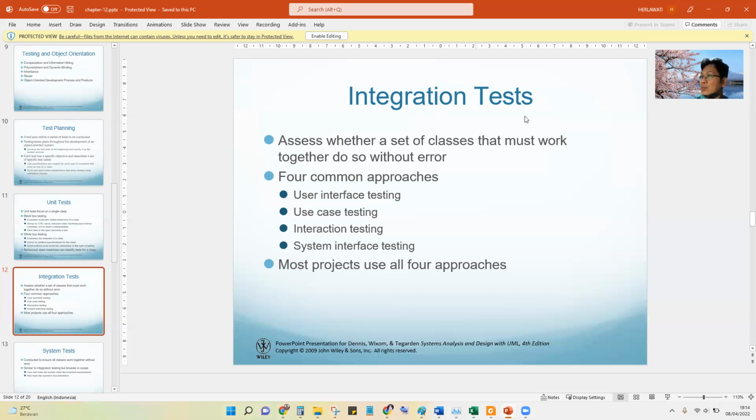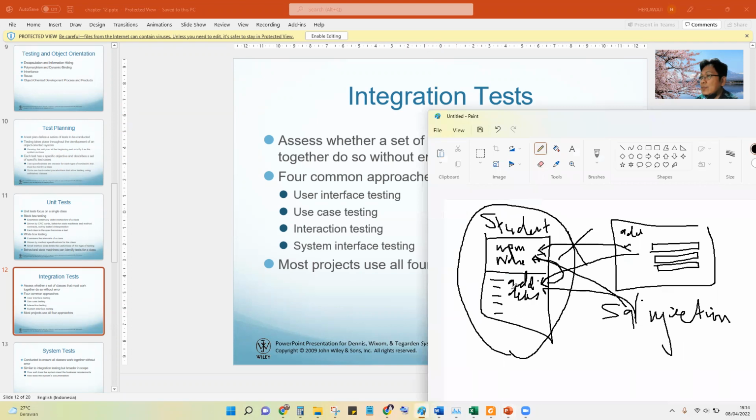Remember, module is non-object. In object oriented, we don't call this a module, because this is object oriented. Maybe we call it an object, a class. In the class there is a process. This is the process that's similar to a module.